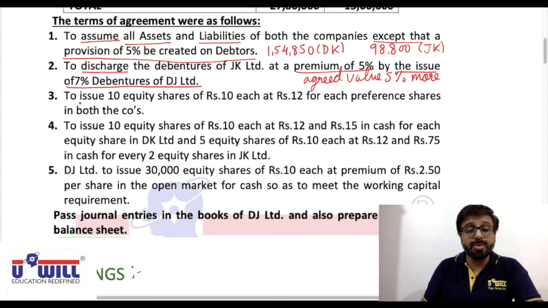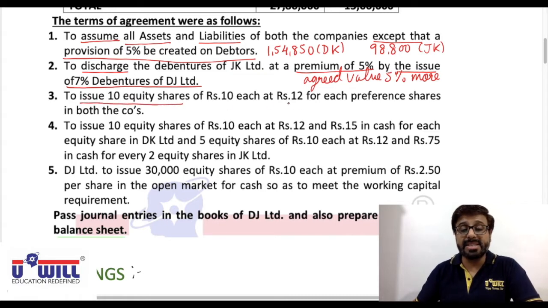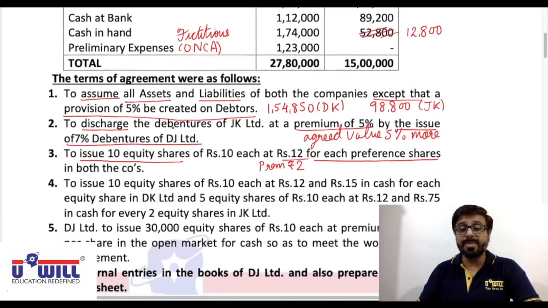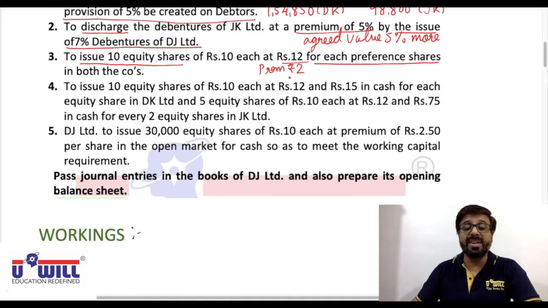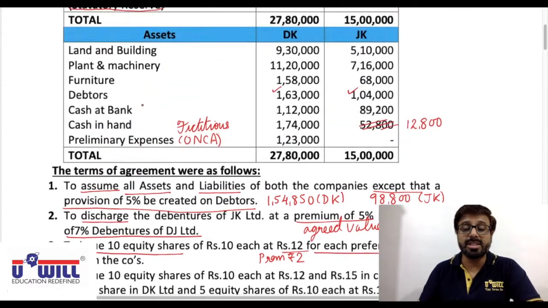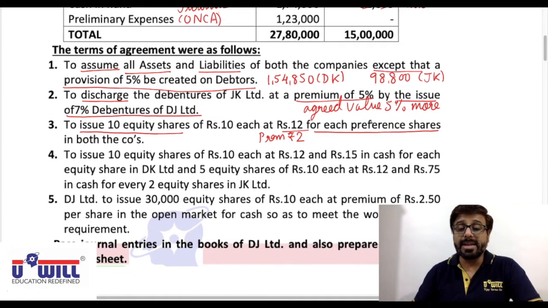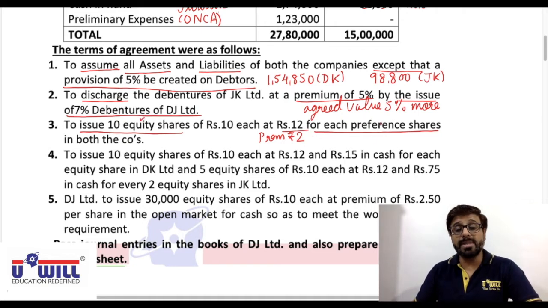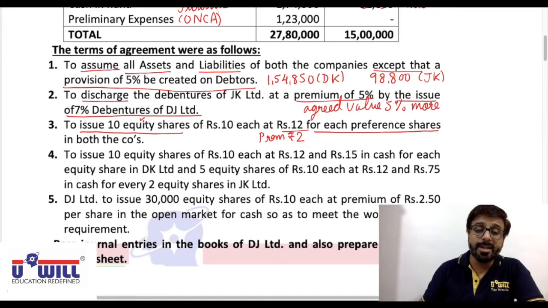Further, to issue 10 equity shares of rupees 10 each at rupees 12, means premium is 2 rupees, your agreed value is 12, for each preference share. In both the companies, preference shares are also there in this question. For each preference share means for one preference share, 10 equity shares will be issued. Now this is important to be noted. We are settling the preference shares, but we are not giving them preference shares in the new company. What we are giving them is equity shares. So for preference shares of old companies, in the new company they are given equity shares.